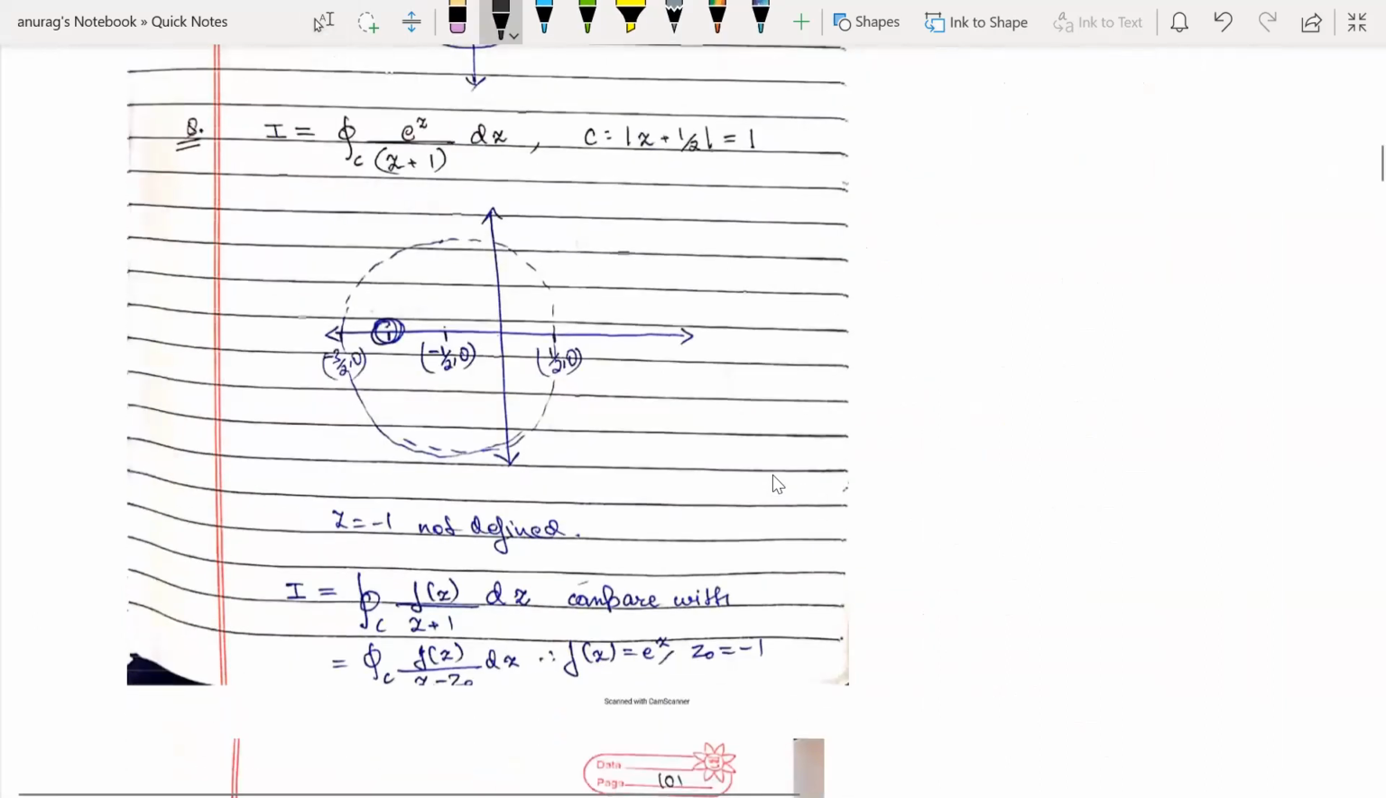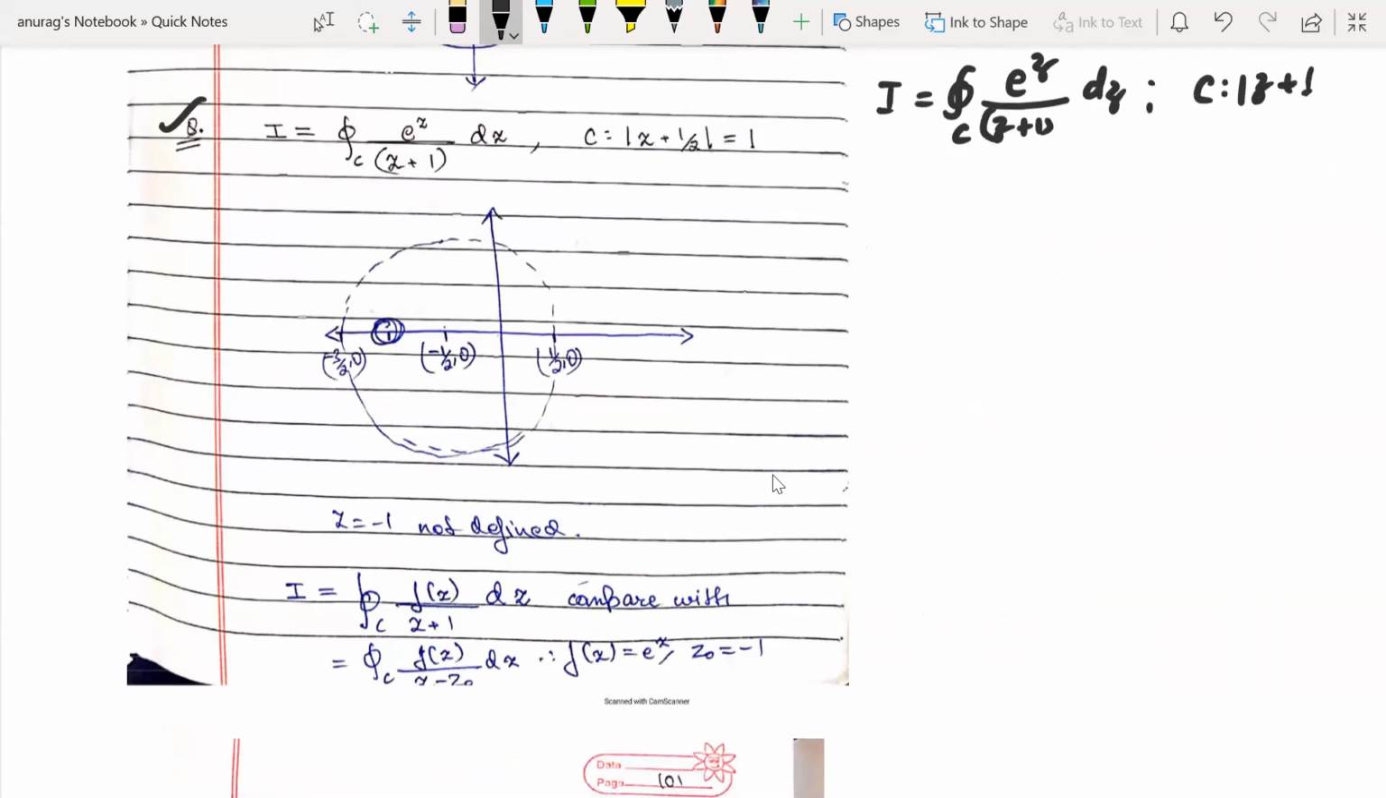Now let's see one example based on this theorem. We have the closed integration of e to the power z over (z plus 1) dz, and the curve is mod (z plus 1 by 2) equal to 1. So firstly we draw the curve C. The curve C is mod (z plus 1 by 2) equal to 1.